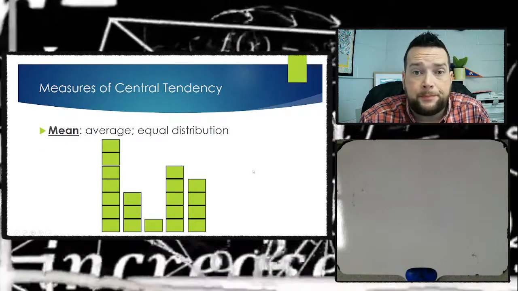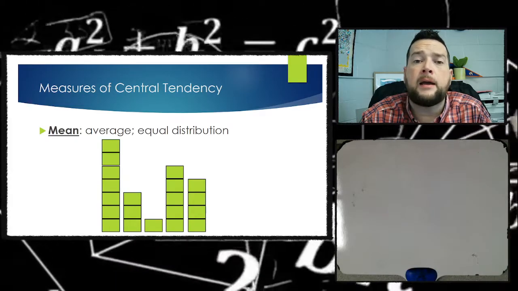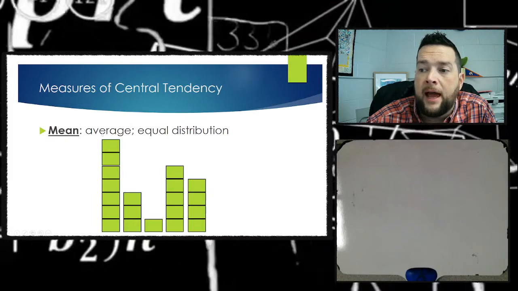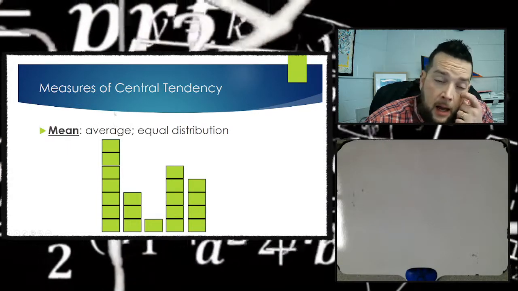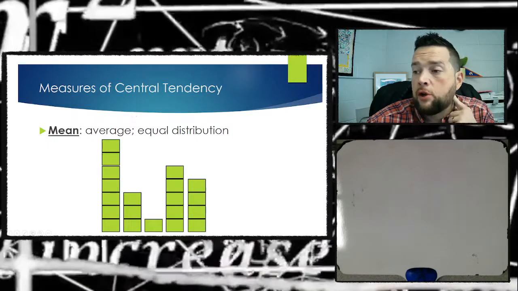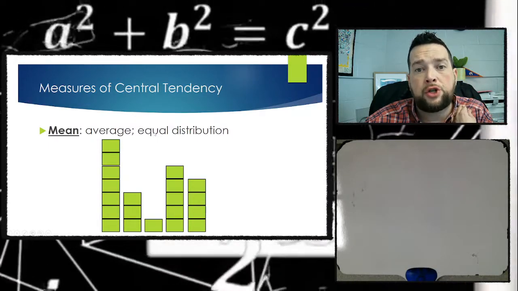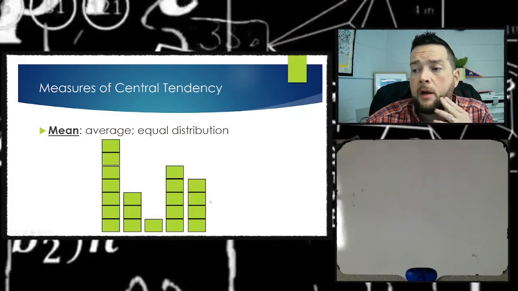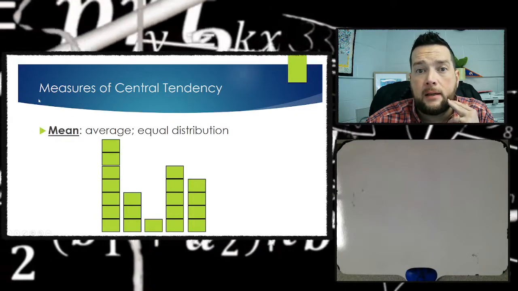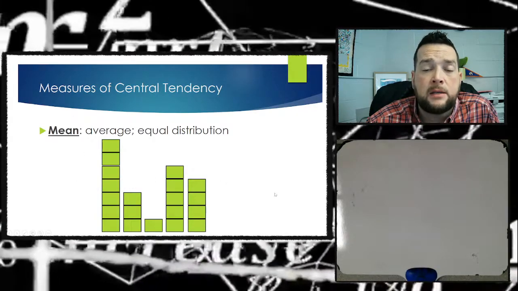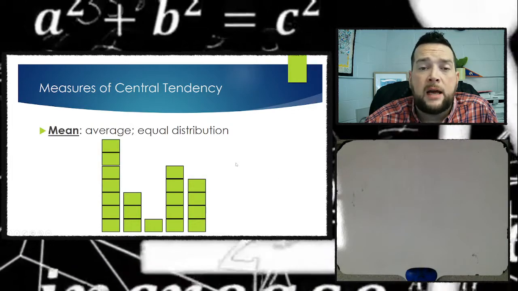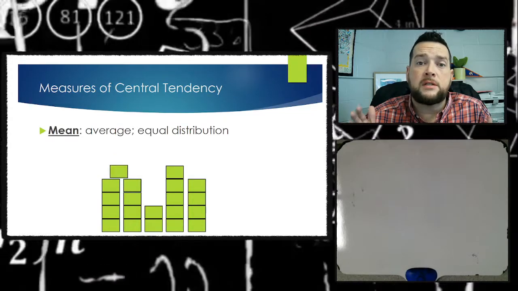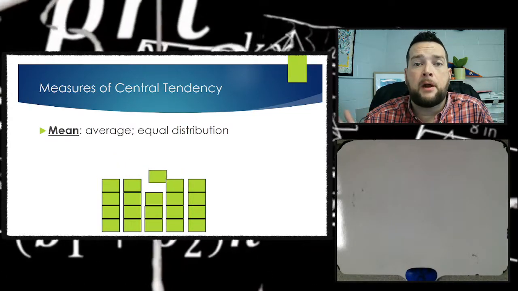So let's start with a mean. A mean can be described as an average. That's a synonym of the word mean. It's the definition. But when you flesh it out a little bit, it just means equal distribution. So if I have these 5 rows of boxes that you see on your screen, and I wanted to know a mean, one way to find it is I could equally distribute these boxes in the rows such that each row has the same number of boxes.